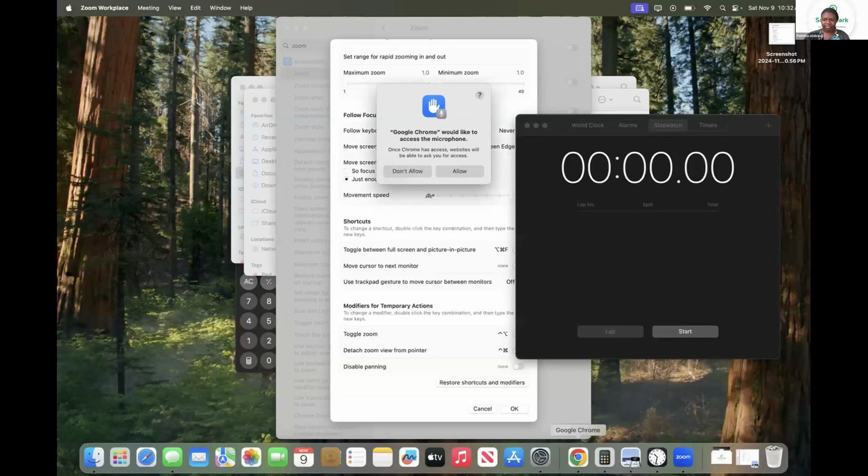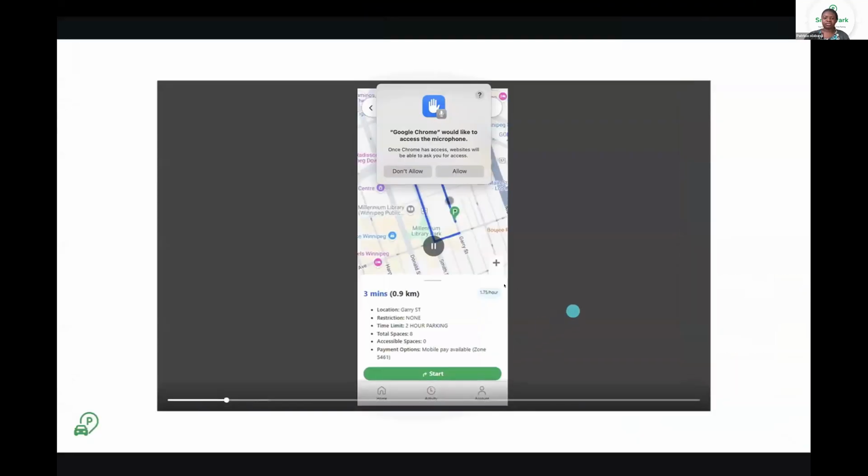Not sure what's going on there. Take your time. Apologies there. Let me go back. All right. Can we hear? You just need to click allow on the microphone, I think. Google Chrome would like to access the microphone. You have to click allow. Do you see that?